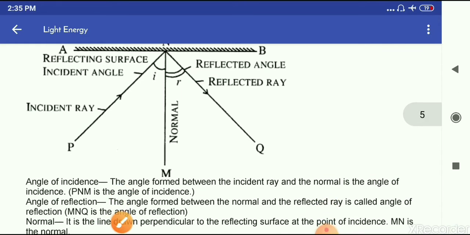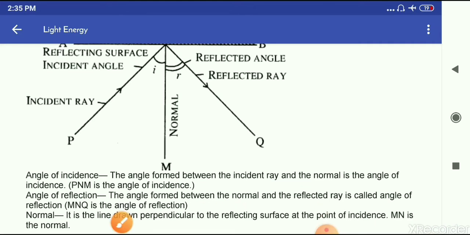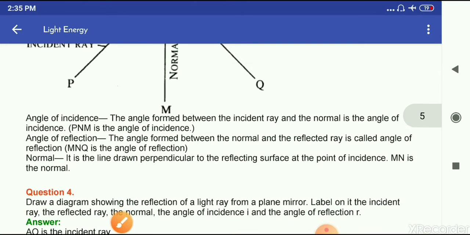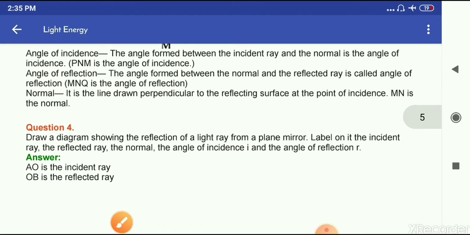And angle of incidence is the angle formed between the incident ray and the normal is called the angle of incidence. And angle of reflection is the angle formed between the normal and the reflected ray is called the angle of reflection. And normal is the line drawn perpendicular to the reflecting surface at the point of incidence. Okay, next question number 4.